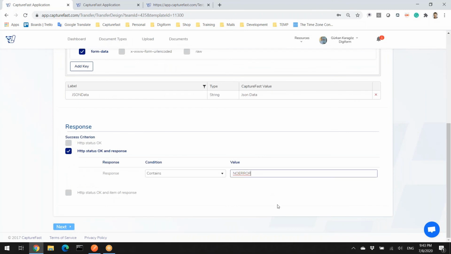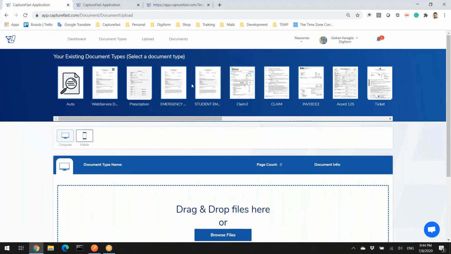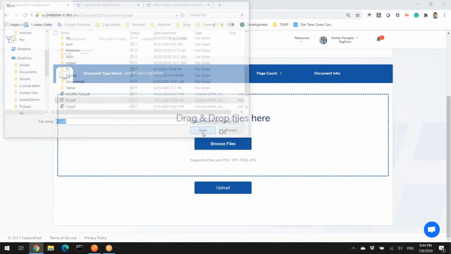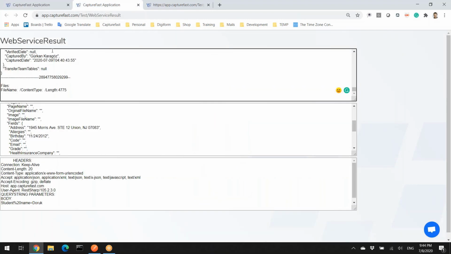By the way, let's update and add more definition. Not only an error, let's say no error 101. Okay, so let's do it a little bit complicated. Okay, upload the document. Even if Capturefast processes everything, and even if Capturefast sends the data perfectly, there is a condition. This web service does not respond with any information such as no error 101. So our system, Capturefast, is going to log it as an error.